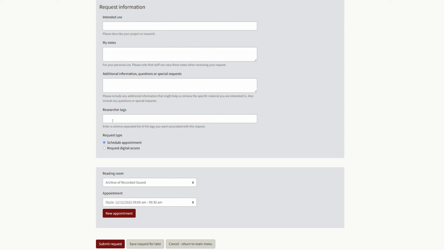Researcher tags are useful for anything. This is for your future use. If you have multiple research projects going on, this could be like subject files. Maybe that's the paper you're working on. Probably not, but I don't know. We'll say that for here.